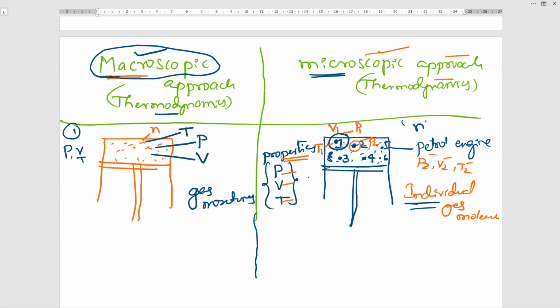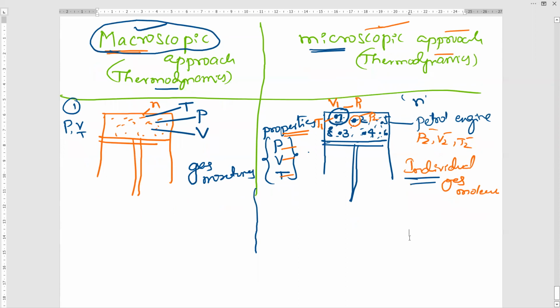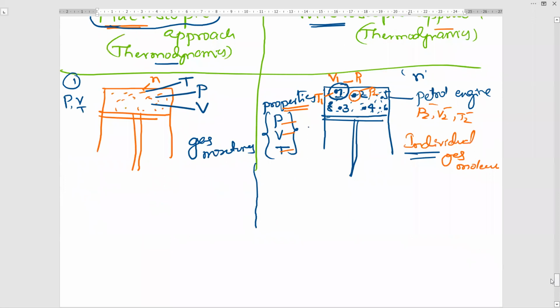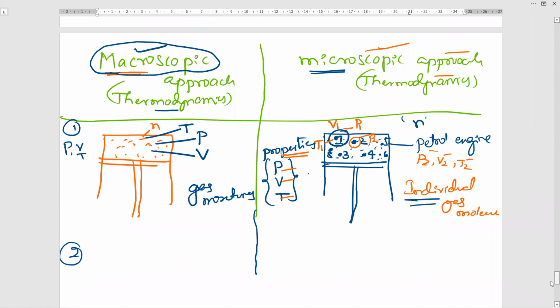Dear students, now with common sense, you tell me which type of thermodynamics is very difficult to analyze. Out of these two, which one is difficult? You tell me whether macro is difficult or micro is difficult. If I give a task, which one is difficult for you, micro or macro? Macroscopic is easy, sir. This will be very easy because you are using one thermometer and putting it here to measure the temperature of this mixture. This will be very easy.